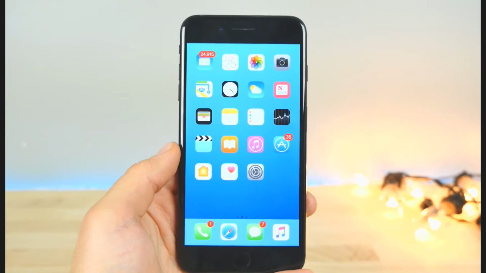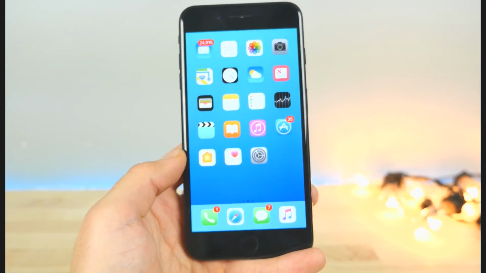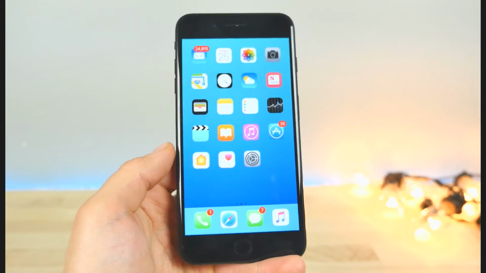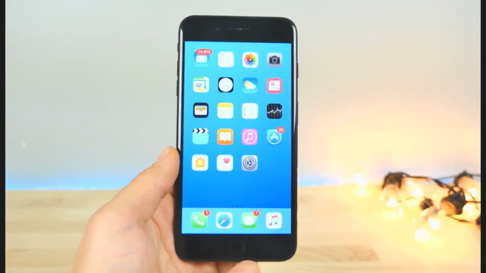And guys, there it is. Those are 10 hacks and tricks for iOS 10 that I think are really, really cool and could enhance your device, even make the functionality better. So I hope you enjoyed this video.